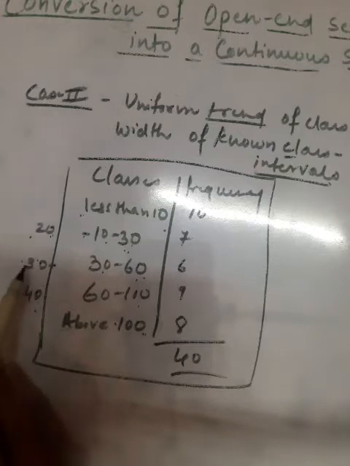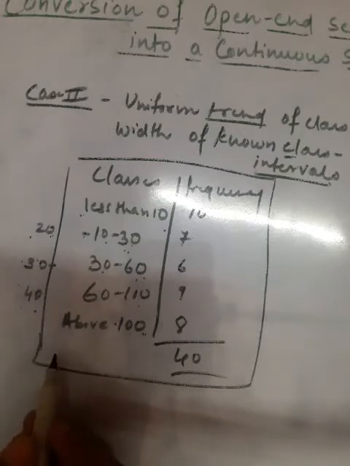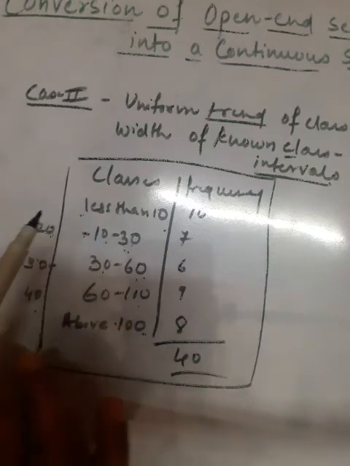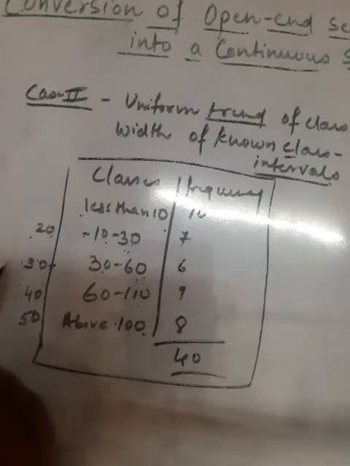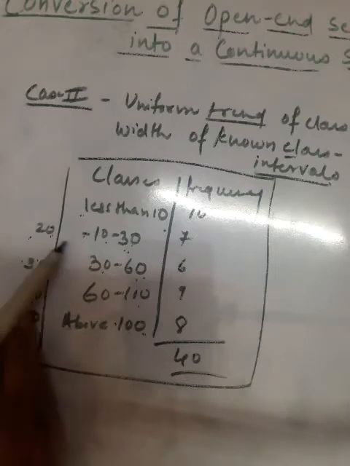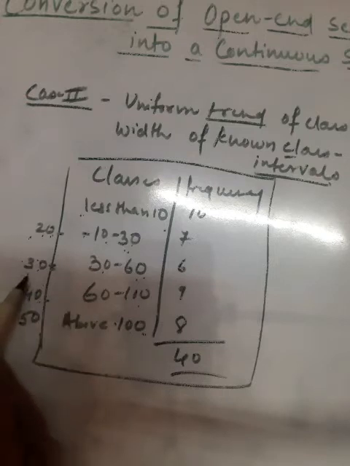It means the width is rising by 10. So on this assumption, the magnitude of the first class shall be 10 and the last class would be 50, because you can see the trend is a constant rise in the widths. In second 20, third 30, fourth 40, rising by 10.